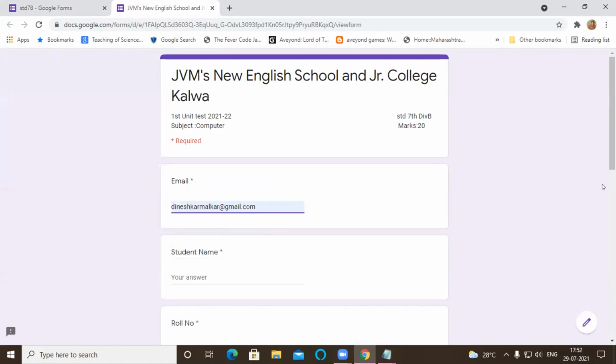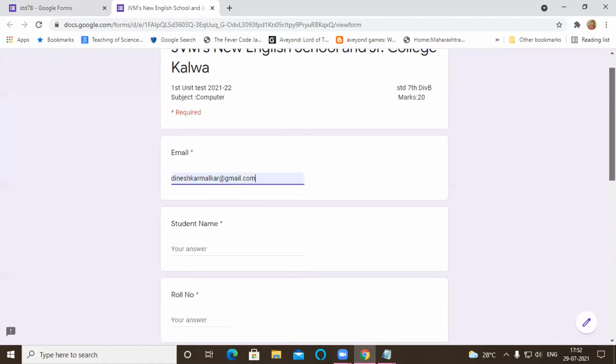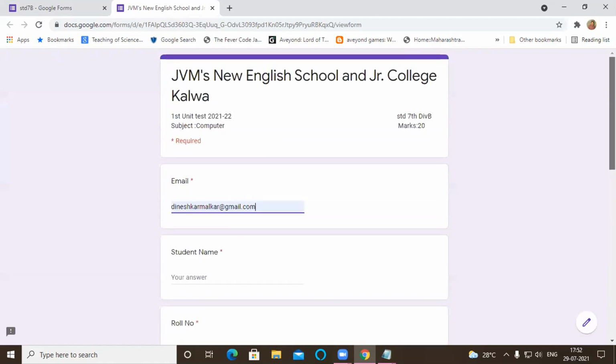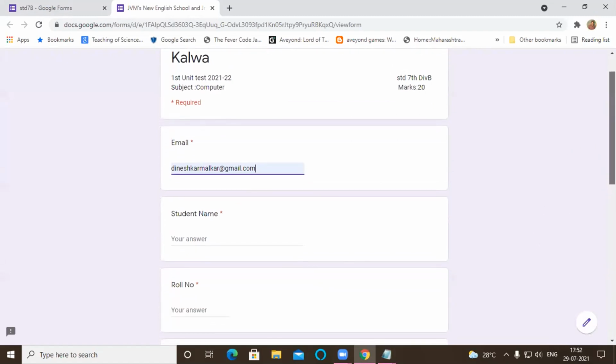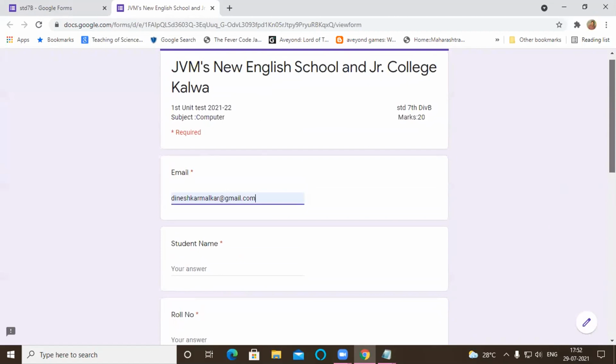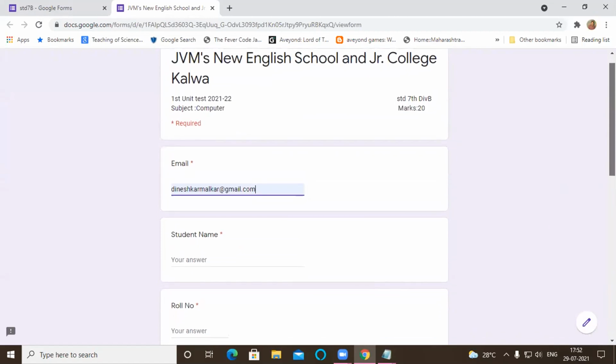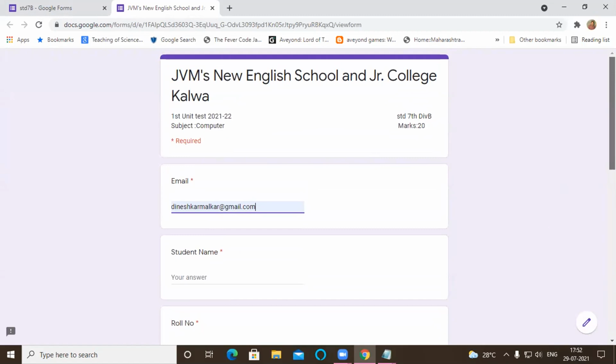Sir, just one question. Is that responses option always on? Which response option? The accepting responses option. Yes, the response option is by default always on. You have to explicitly turn it off. Okay. From mobile also I will show you, because when the exam happens, everybody will not have a laptop or desktop. So from mobile also we can turn it off very easily. That app I'm going to show you afterwards. Okay, thank you, sir.